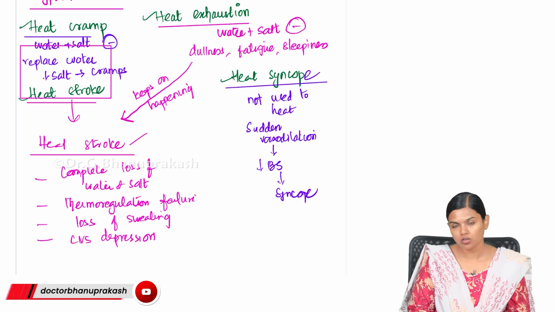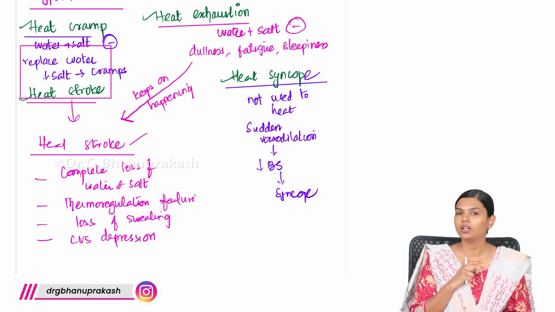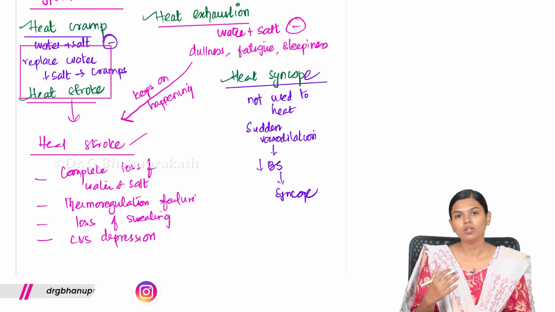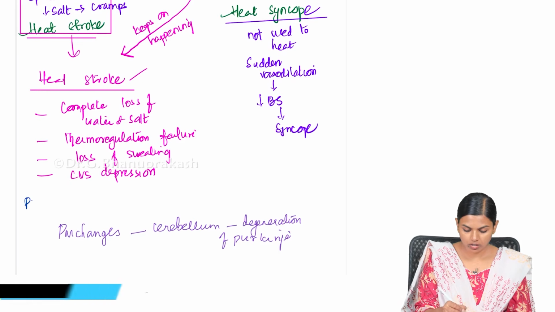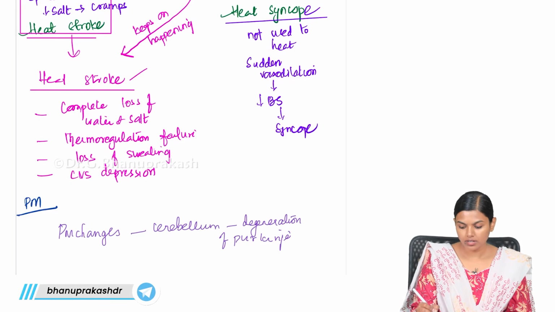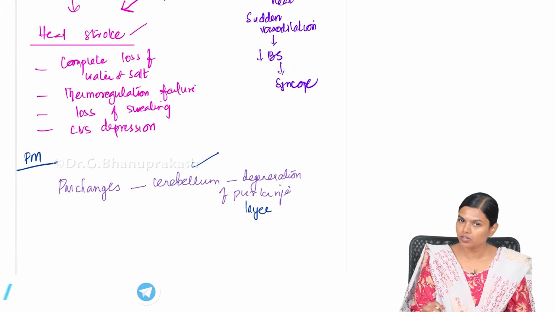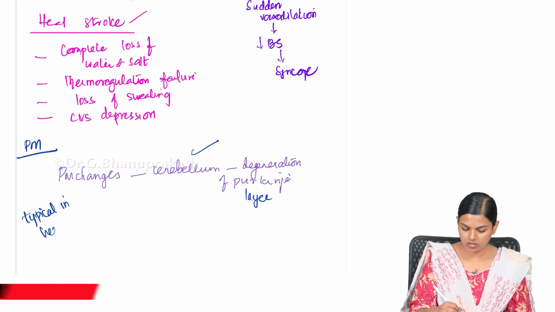When there is continuous loss of water and salt and you don't replace it, your sweating will stop, your thermoregulation will stop, you will be completely exhausted, and it will start affecting your brain. Your CNS will completely shut off and you will experience coma and death. And in the postmortem, you can expect to see Purkinje degeneration. In the cerebellum, you can see degeneration of the Purkinje layer. This is the most typical feature that you can see in heat stroke.